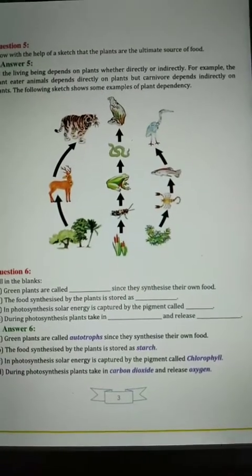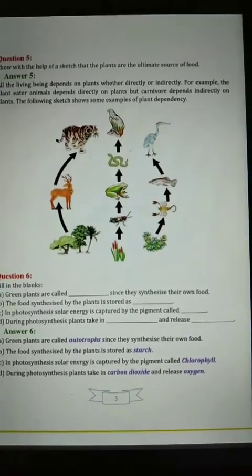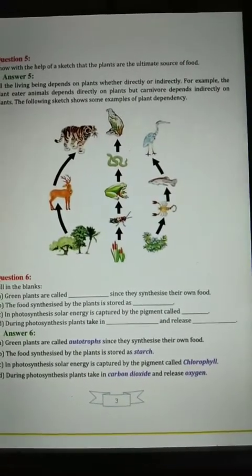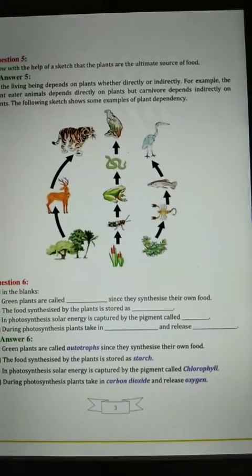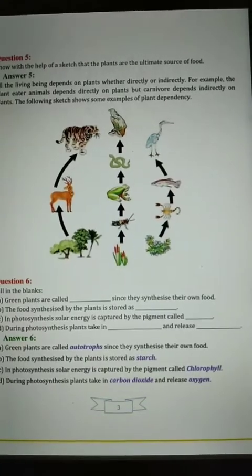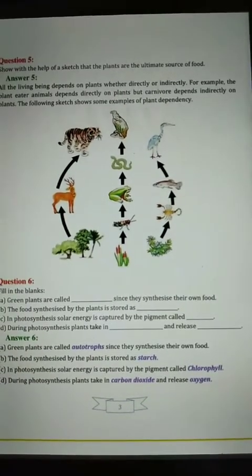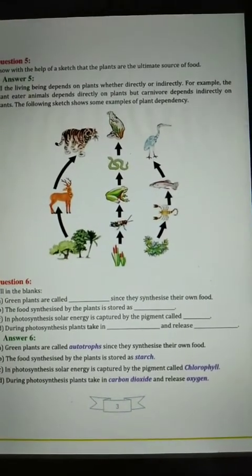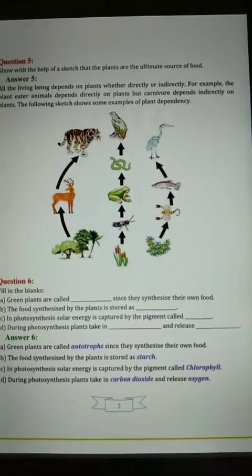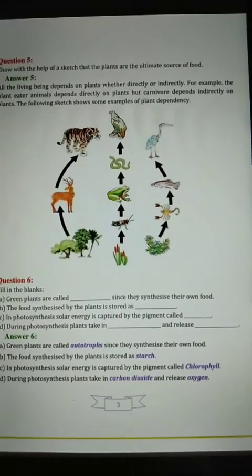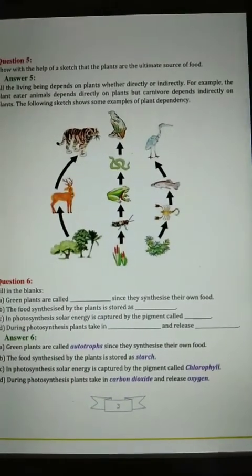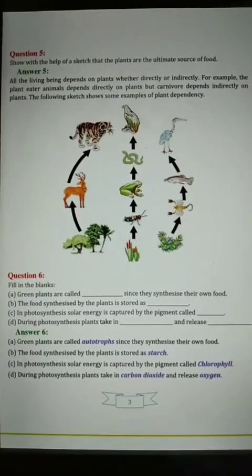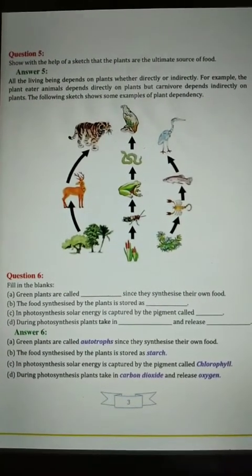And in the third food chain, this food chain is about sea animals. So this sea animal is dependent on grass, then the fish is dependent on small fishes, and the big fish is dependent on small fishes, and the crane is dependent on the other fish. So this is a food chain. Then next, in question number 6, there are fill in the blanks.